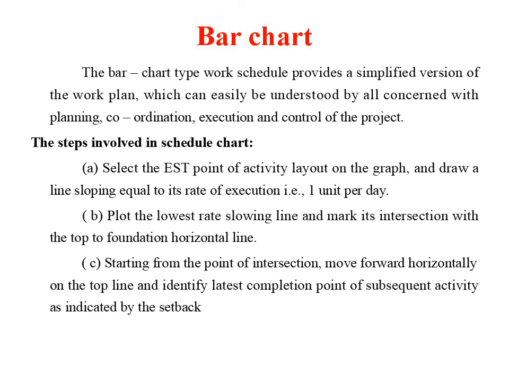Then plot the lowest rate sloping line and mark its intersection with the top foundation horizontal line. Starting from the point of intersection, move forward horizontally on the top line and identify the latest completion point of the subsequent activity as indicated by the setback.